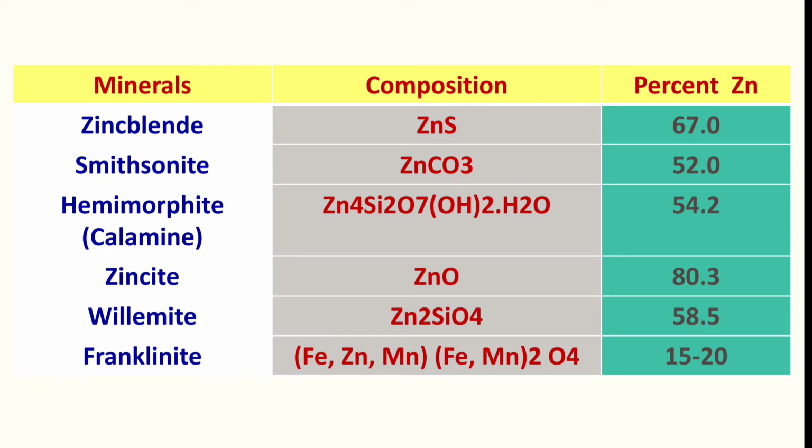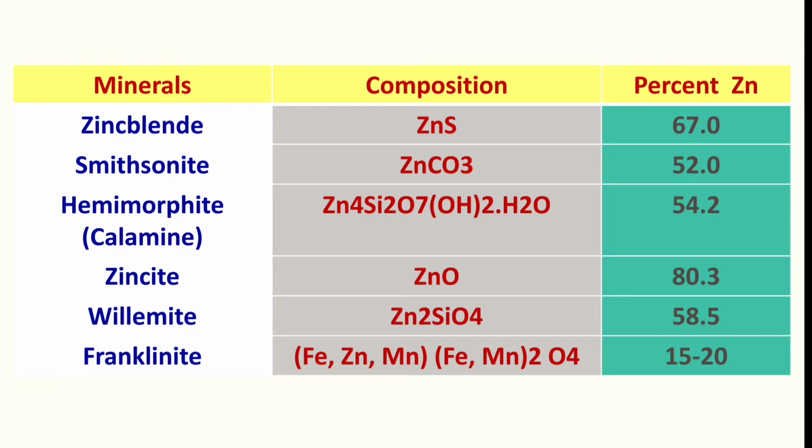So zincite is the oxide ore of zinc, and 80.3%, greater than 80% of zinc is mined from zincite. Okay, and willemite, that is Zn2SiO4, 58%, and franklinite.